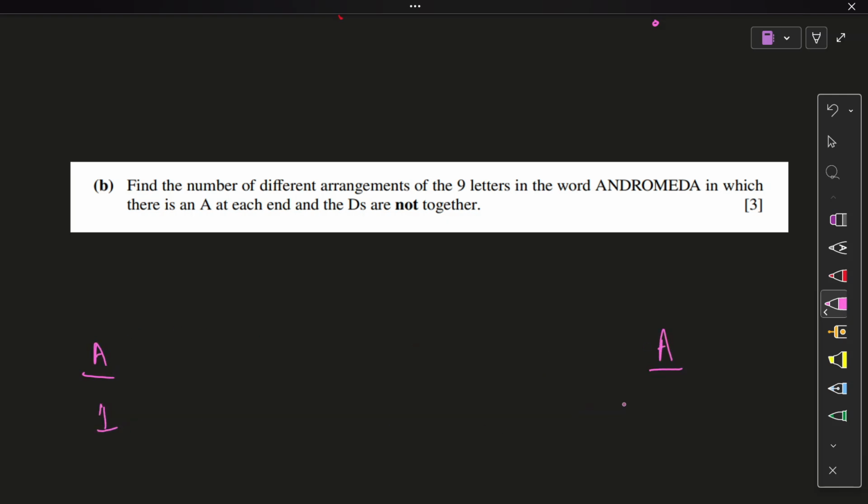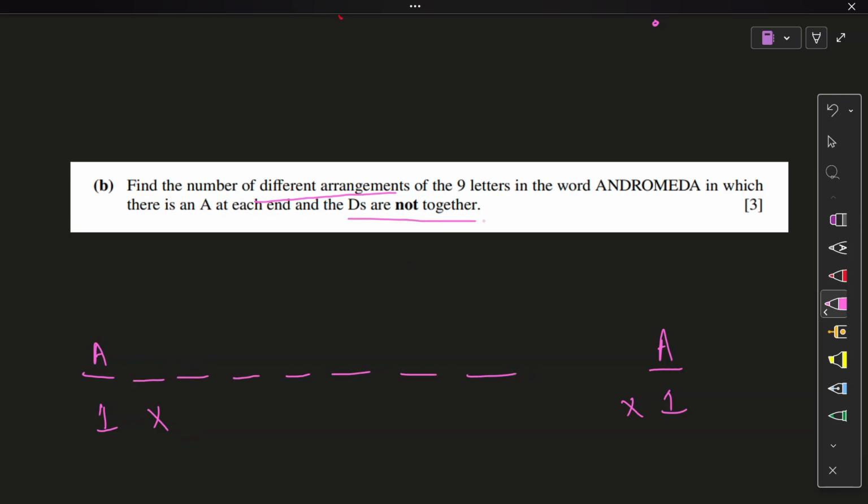Fix them because we do not have to count the probability of this. It doesn't matter that this A occupies the first position as well, because we need to give different arrangements, right? So it doesn't matter which A is where, because they will repeat themselves. That's going to be 2 factorial divided by 2 factorial, and we do not want that repetition. We only include that repetition when we're talking about probability or most probable arrangements. Anyways, of the 9 letters in the word Andromeda, 9 minus 2 is 7. So 1, 2, 3, 4, 5, 6, 7.